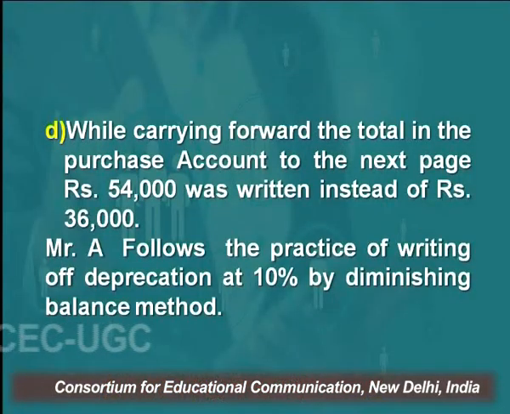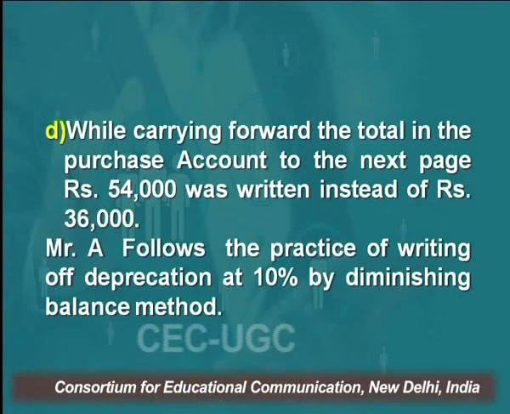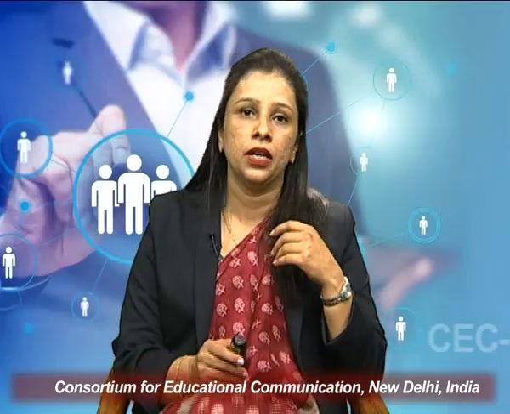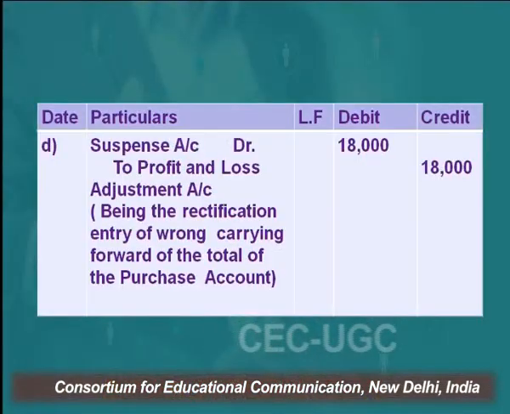The next transaction is, while carrying forward the total in the purchase book to the next page, rupees 54,000 was written instead of rupees 36,000. What have we done? While carrying forward the total of the purchase account, by mistake we have recorded the wrong amount, that is 54,000 instead of recording 36,000. How to rectify? What is the rectification entry that we generally pass?